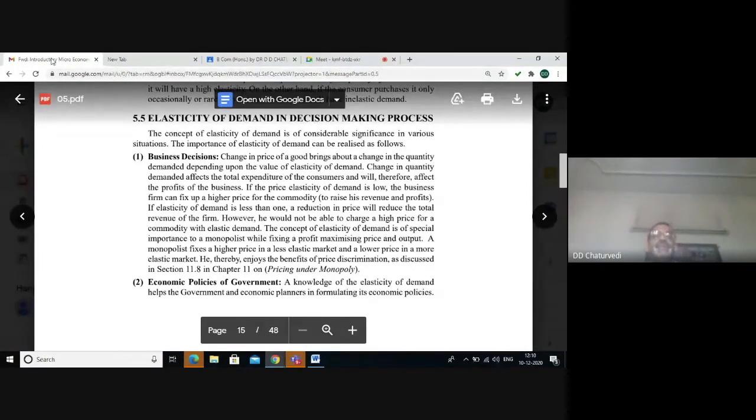So we can say the degree of monopoly power or exploitative power of the seller is inversely proportional to elasticity of demand. Lesser is the elasticity of demand, greater is the power of the seller to increase the price without losing much revenue or profits.